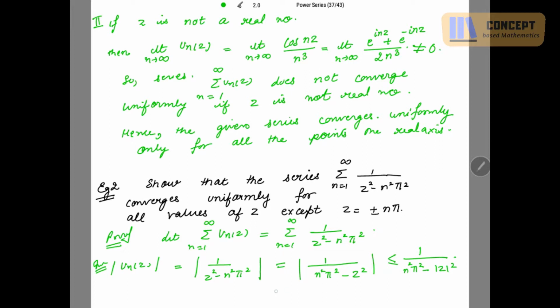So with this I have to write n square pi square to be greater than mod of z square, so that the denominator is positive. For the sake of the denominator, I have written n square pi square greater than mod of z square, that is n is greater than mod z over pi. So this is a condition for n. Alright, this is clear.